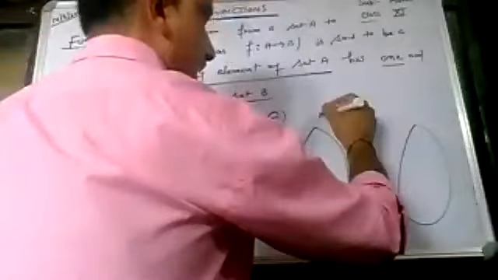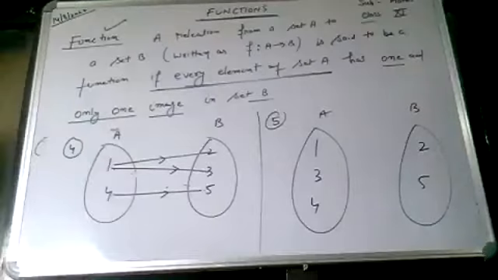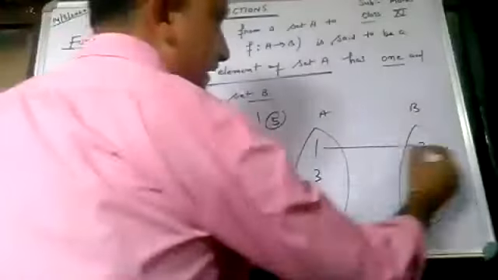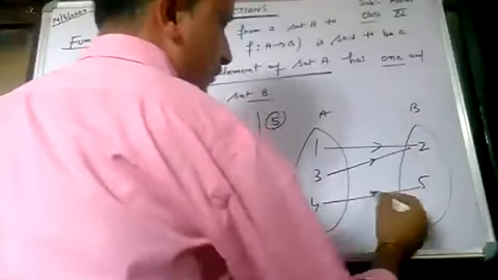Another example. Sets A and B. This is 1, 3, 4. And 2, 5. Take your time. So 1 is mapped to 2. 3 is mapped to 2. 4 is mapped to 5.